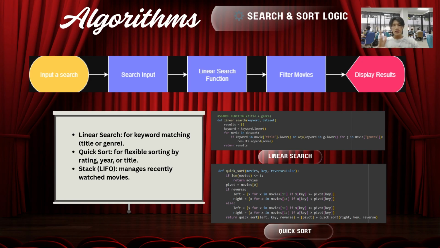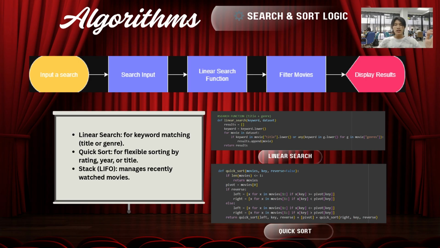The second, quick sort. For sorting, we implemented the quick sort algorithm. It chooses a pivot, partitions the dataset, and recursively sorts. We use quick sort for its O(n log n) average complexity, much more efficient than bubble sort or insertion sort for larger lists.